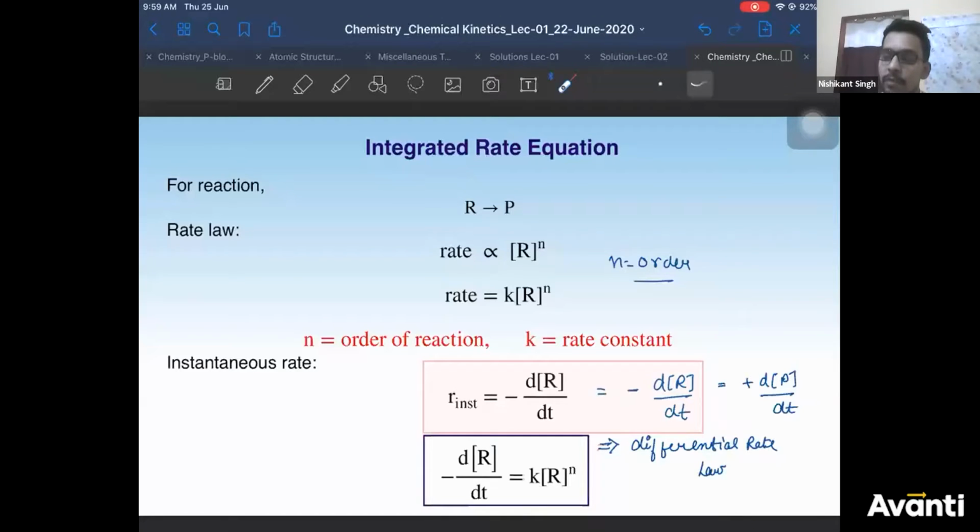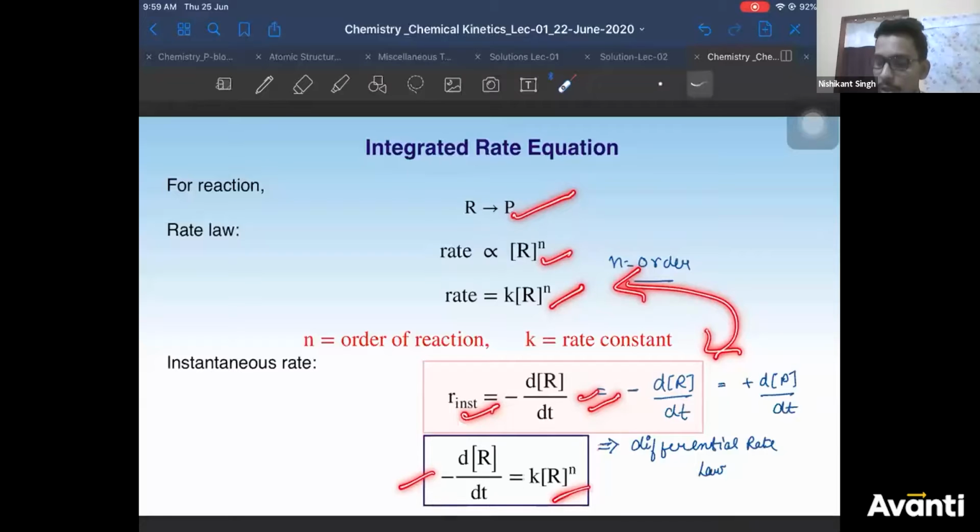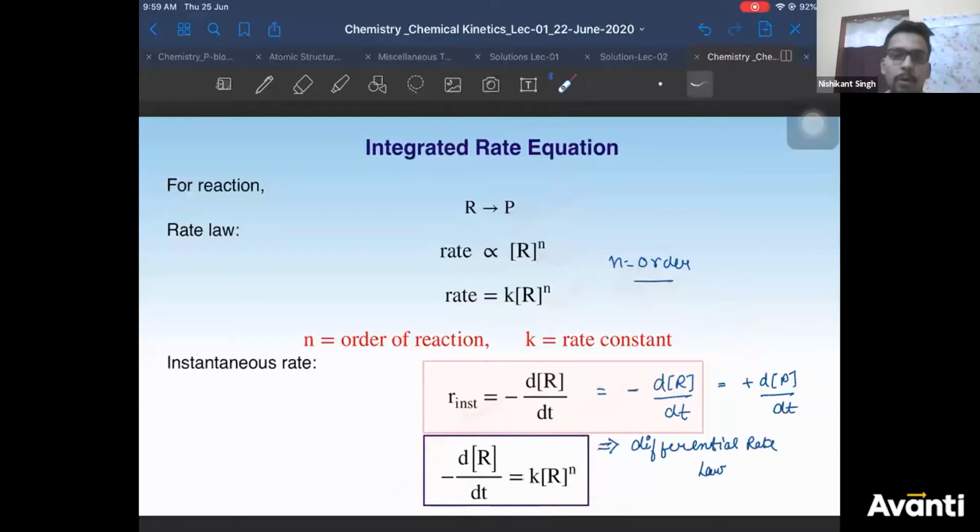So for the derivation, first you will write the rate law. You will write rate in terms of differentiation. You will equate them and write your differential rate law. This is a very important step. Derivation is actually not important for your competitive exam, but the expressions you get out of it are very important. There are a lot of expressions you get. But in boards, a 3 mark derivation will definitely come, either zero order or first order. Any doubt till this step, guys? Anyone?